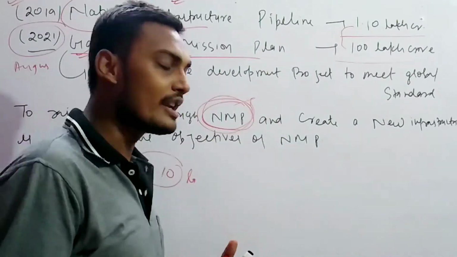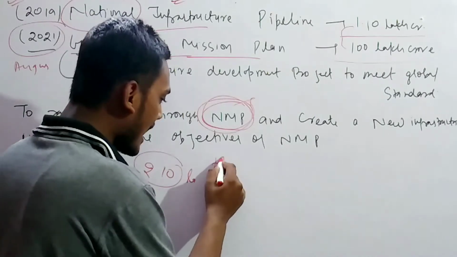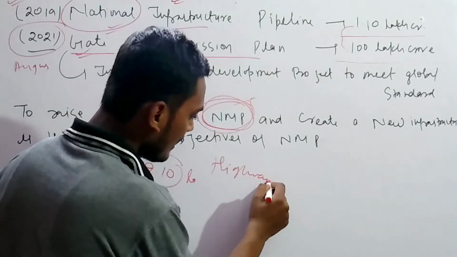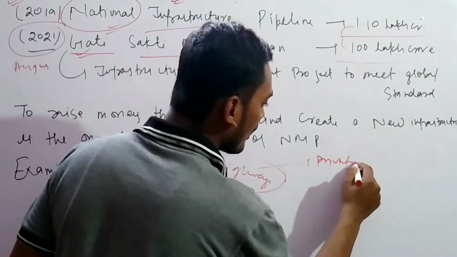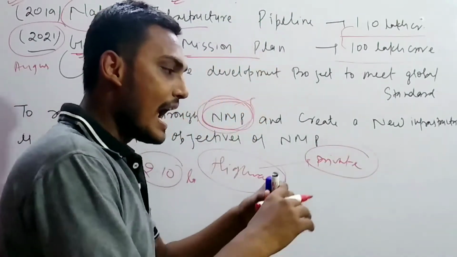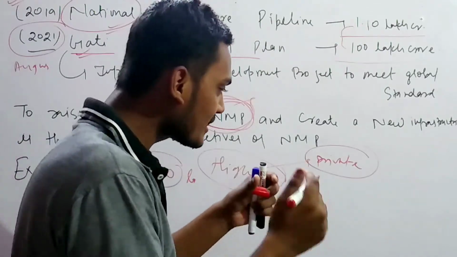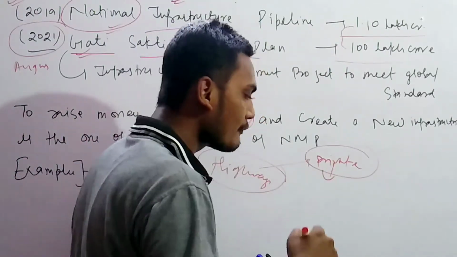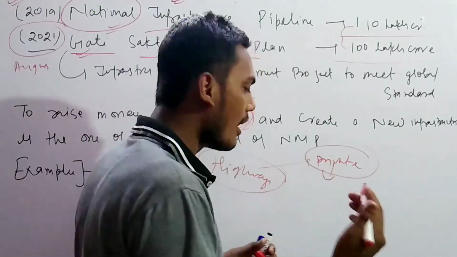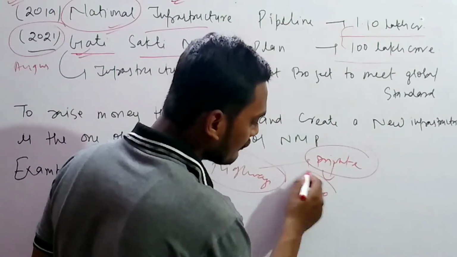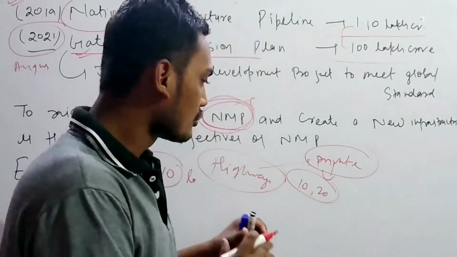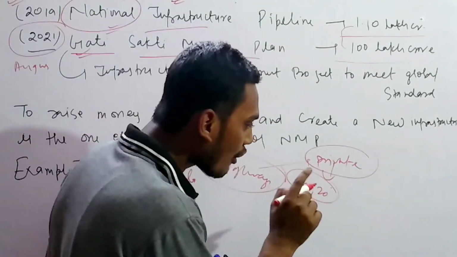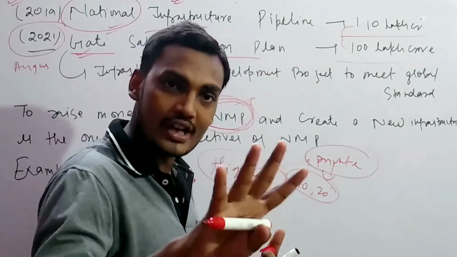So how will the money be raised? Suppose there is a highway. This will be given to a private stakeholder, or whoever is the private investor, and this private player will give some money to the government. Let's say 10,000 crore, 20,000 crore or 30,000 up to 1 lakh crore, whatever the amount is. That ownership is for 4 years only.